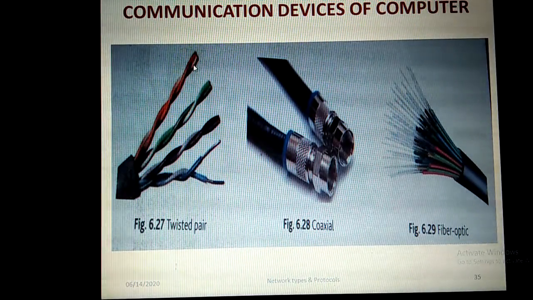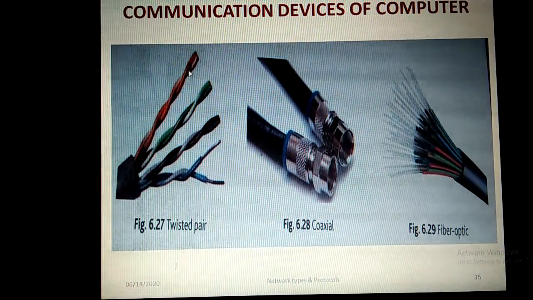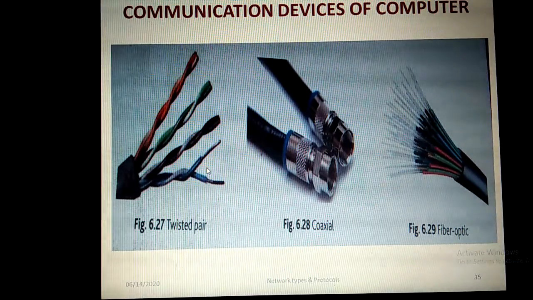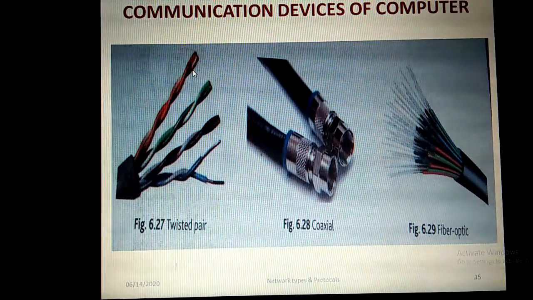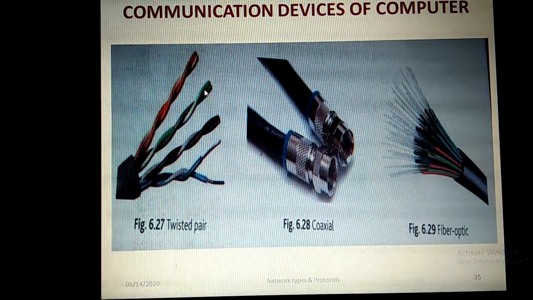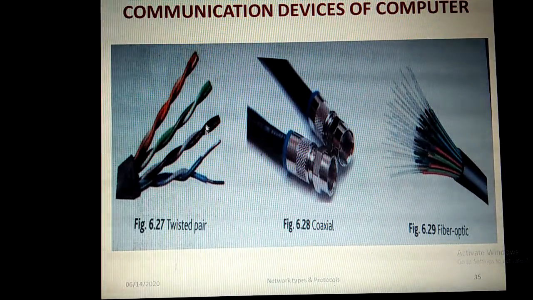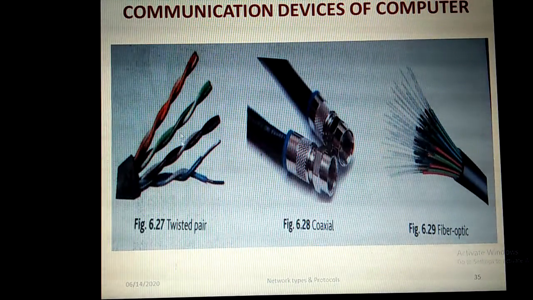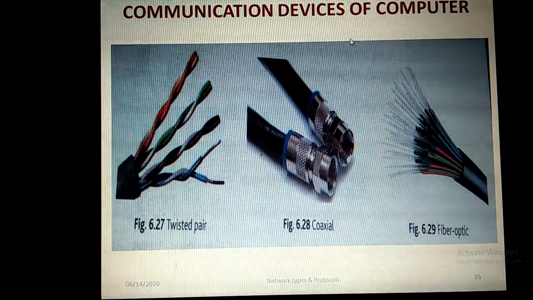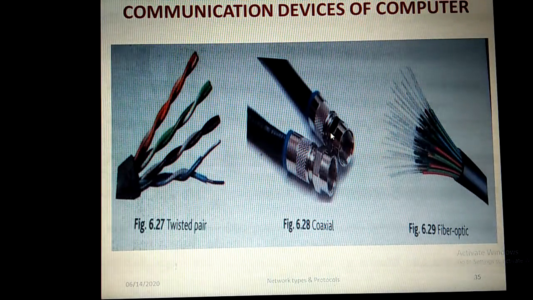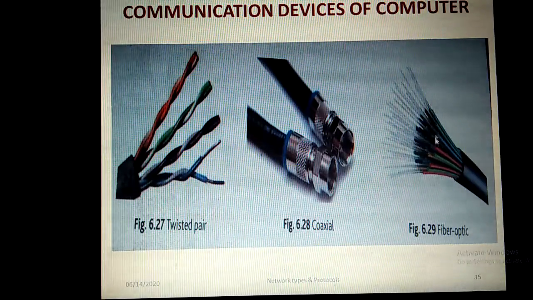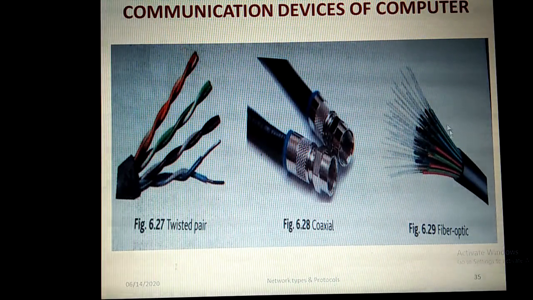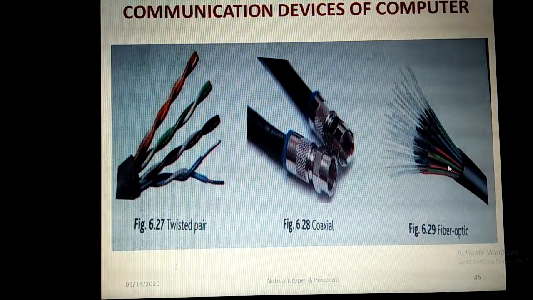See here the picture of twisted pair cable. Every wire is twisted. Two wires are twisted together in every pair, and there are four pairs in total. Each pair will transmit 2 bits of information, so totally 8 bits of information are transmitted with the help of this twisted pair. Then coaxial cable is similar to a cable television network wire. And fiber optic cable can transmit a huge amount of data in the form of light.